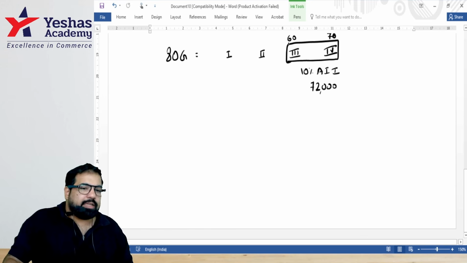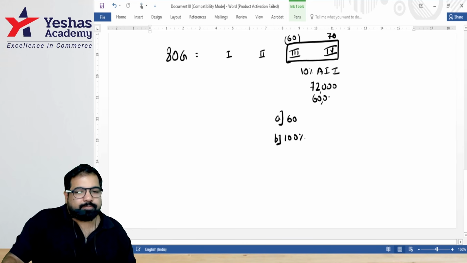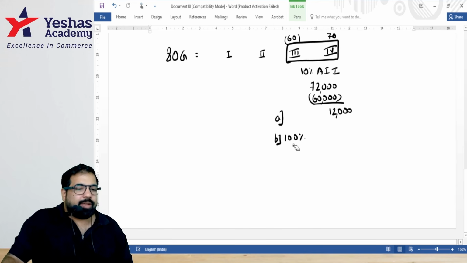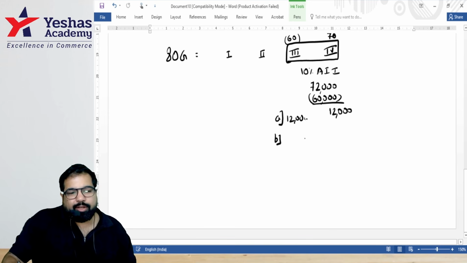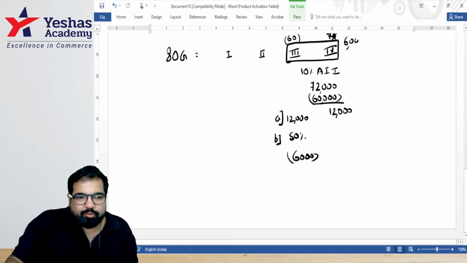How much did you donate? 60. 60 or 72, which is lower? 60. So I will get a 60,000 deduction here, but out of this 72, now how much is gone? So how much is the balance? Now this limit can be used by the fourth one, 70 or 12, 12, and I will only get deduction of 12,000, so while you donated 70,000, you'll get deduction only of 12,000.